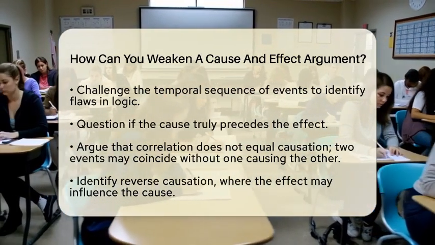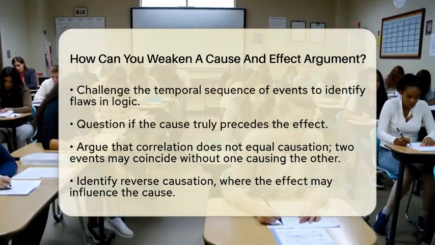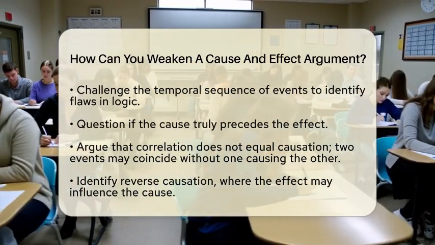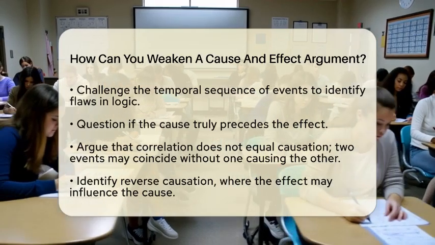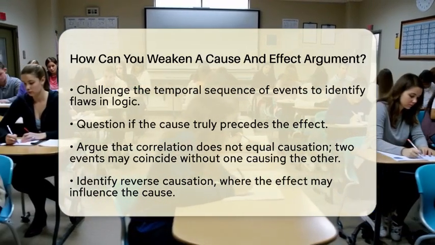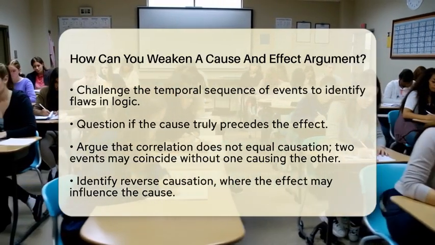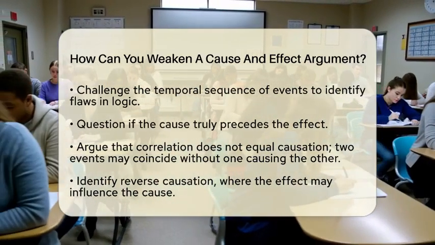Another key point is to argue that correlation does not equal causation. Just because two events happen together does not mean one causes the other. There might be a coincidence or even a third factor influencing both. Highlighting this distinction can significantly weaken the argument.